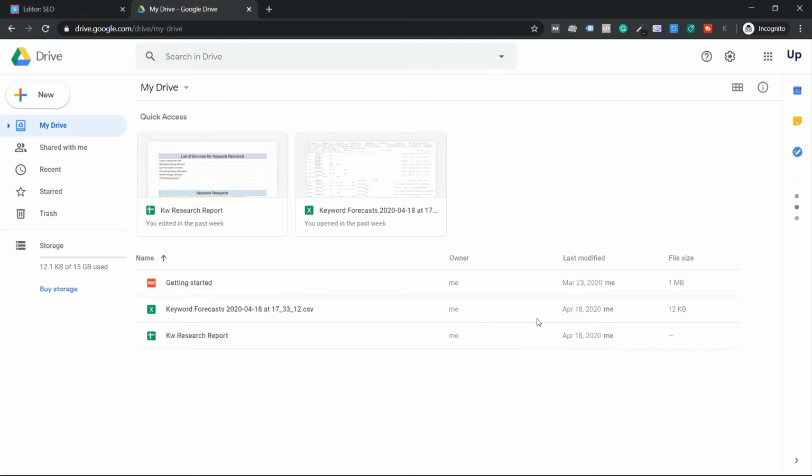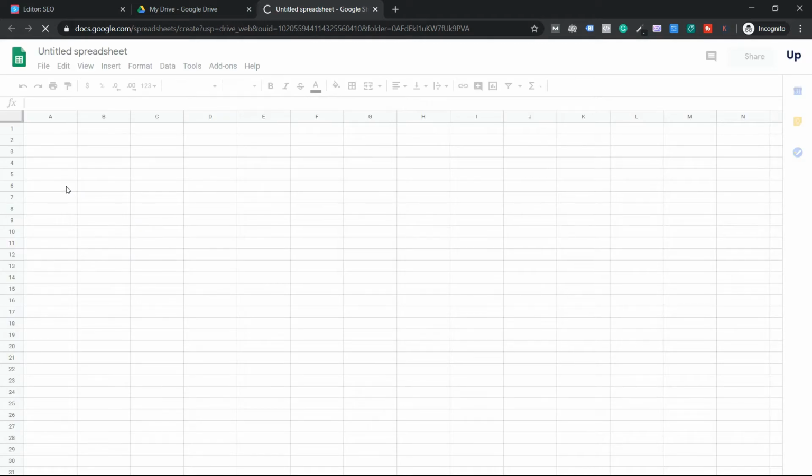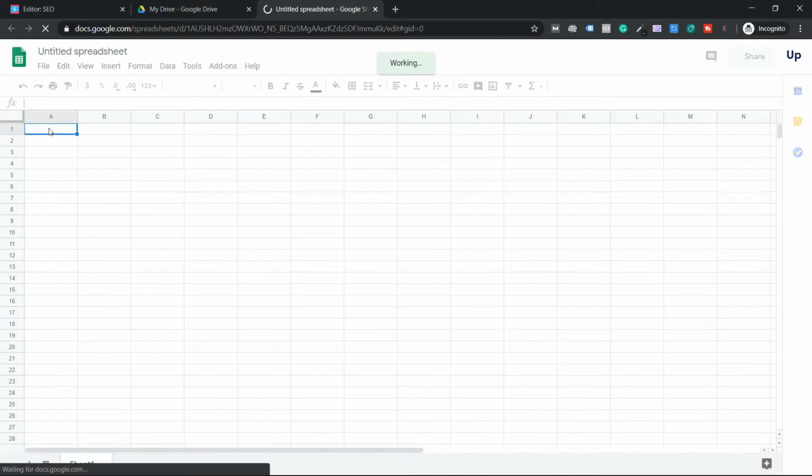Once you come to this step, I'm going to click on this left top corner, New, and click on this option called Google Sheets. If you have Microsoft Office, that absolutely works. So come to this step.